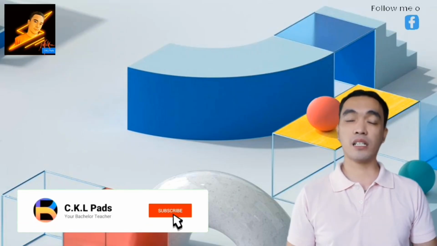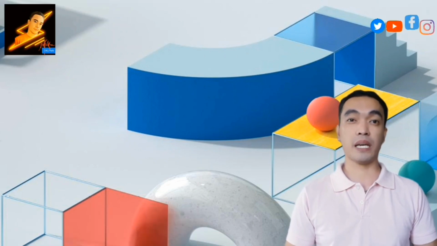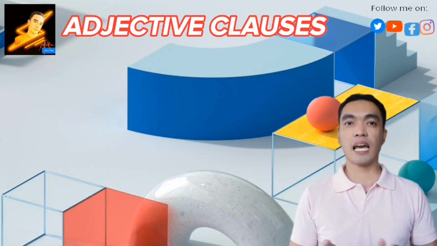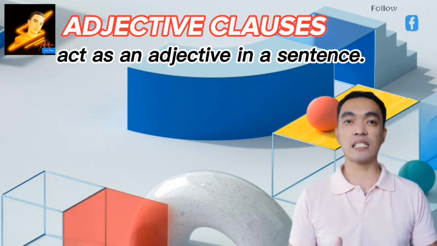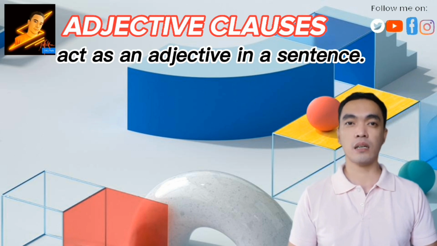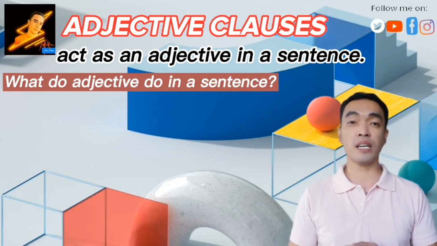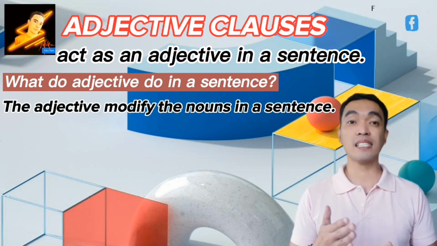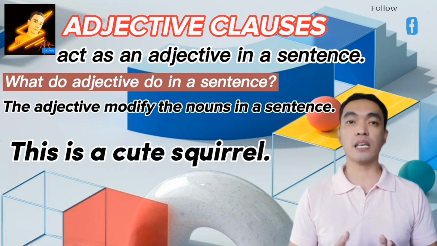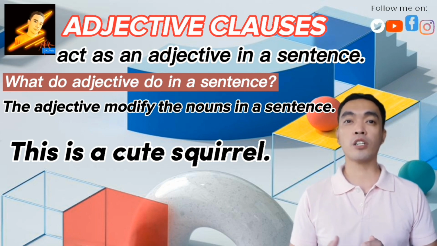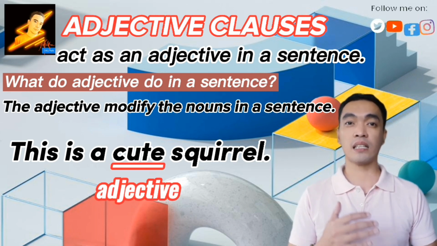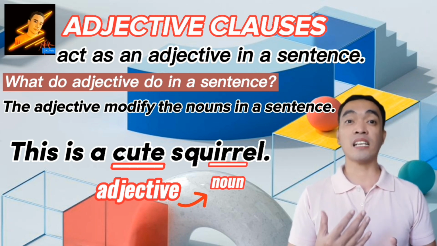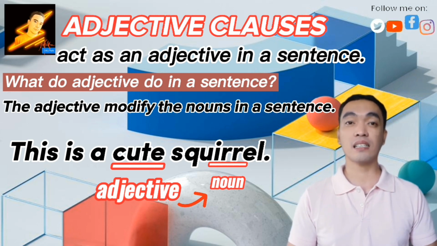So the clause why the police punished him is a noun clause. Now let's learn about the next type of dependent clause, that is adjective clauses. Adjective clauses act as an adjective in a sentence. And what do adjectives do in a sentence? The adjectives modify the nouns in a sentence. For example, this is a cute squirrel. Here the word cute is an adjective and it is describing the noun squirrel. Okay? That is what an adjective clause does in a sentence.